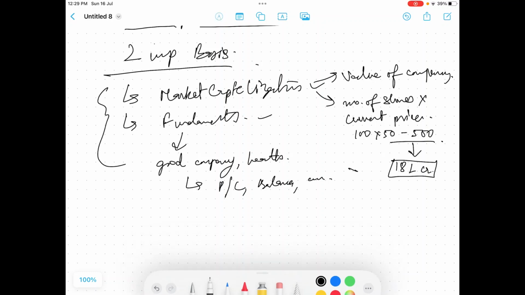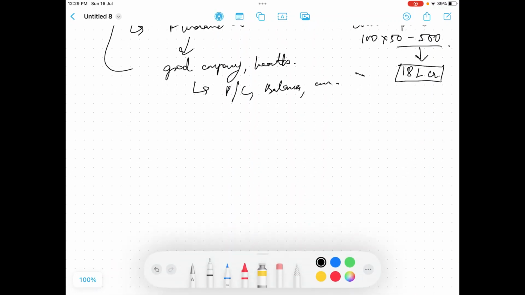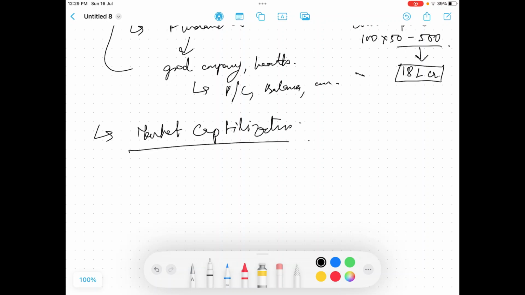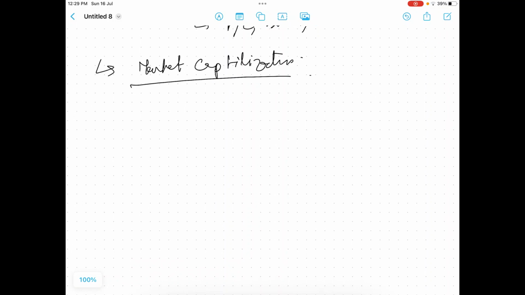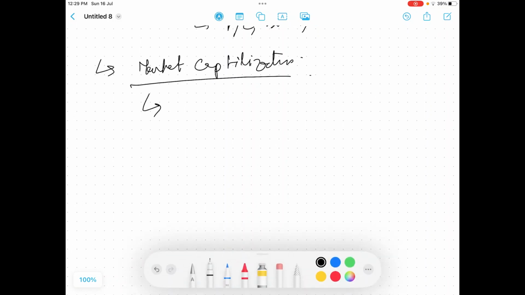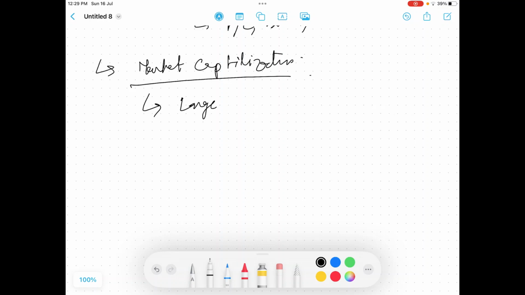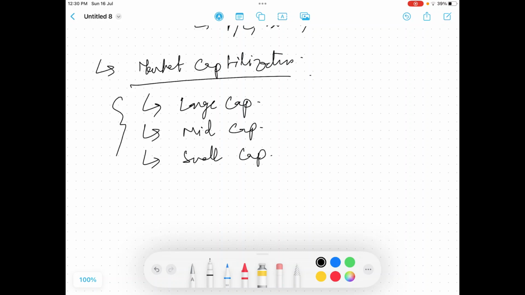So let's move further. Now we'll look into the first point, which is market capitalization, and on this we will see what the different categories or types are. The first one is large cap, the second one is mid cap, and the third one is small cap. Cap is nothing but capitalization. So basically the stocks are categorized into large, mid and small.